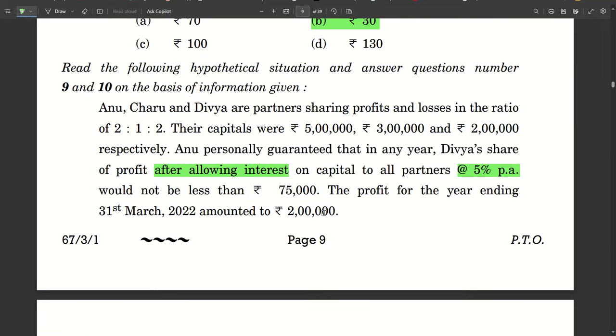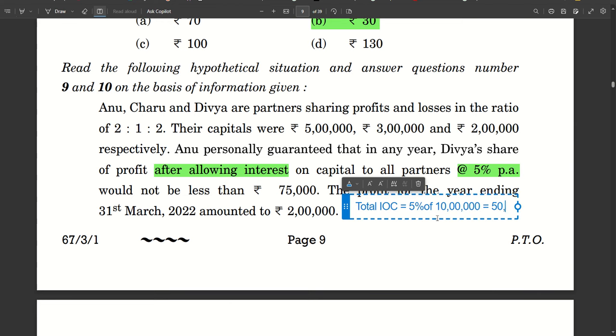2 lakh is the profit. Out of that, first of all, you have to calculate and subtract interest on capital, because this profit is before subtracting interest. 5 lakh, 3 lakh, and 2 lakh is 10 lakhs. 5% of 10 lakhs is 50,000. So if you subtract that, the profit you are getting is 1 lakh 50,000. So total interest on capital equals 5% of 10 lakh, which is 50,000.